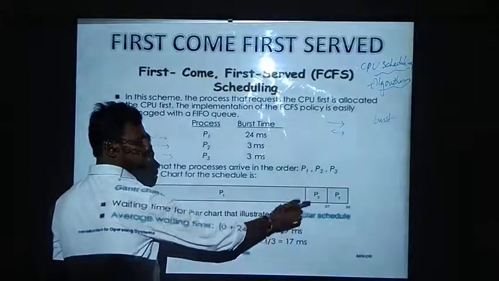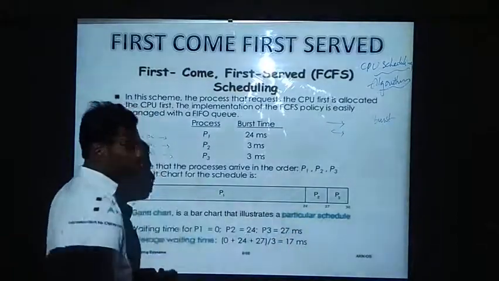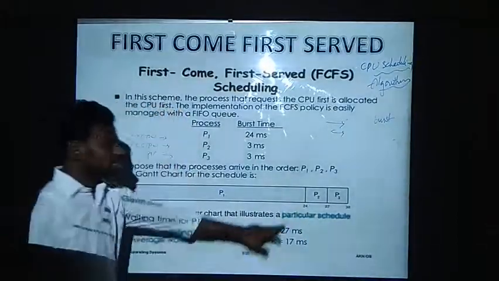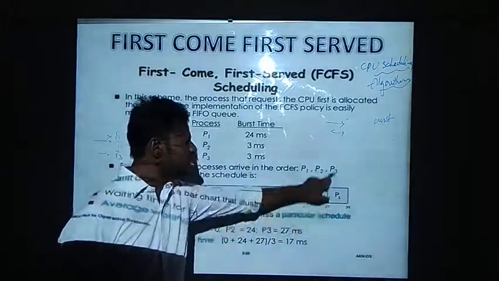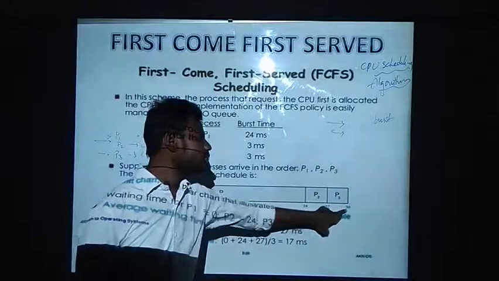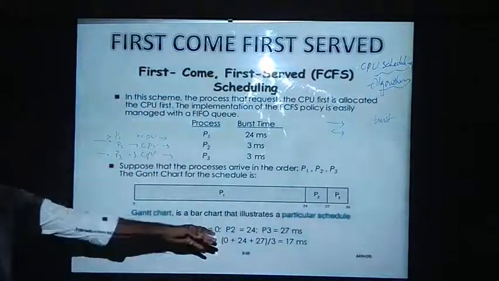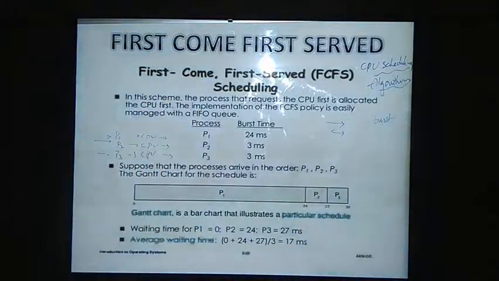After 24 milliseconds, P2 will be allocated the CPU so that it can execute. It is taking only 3 milliseconds to complete. After that, P3 is requesting the CPU, and P3 will be allocated the processor. In this way, we will be giving the processor to your processes.